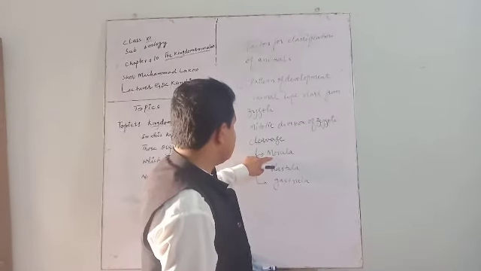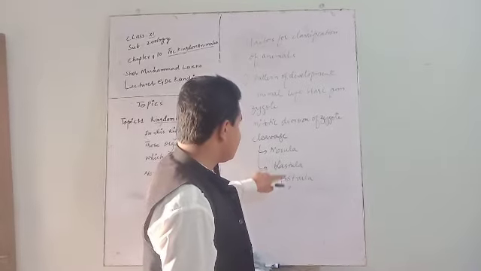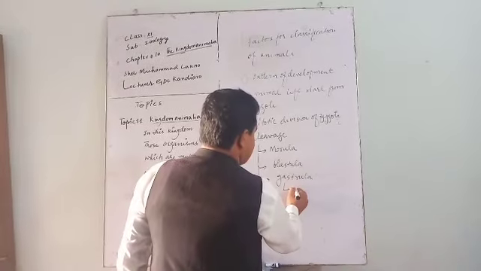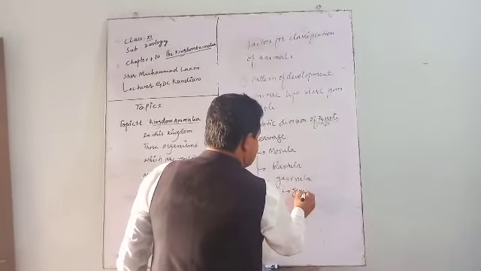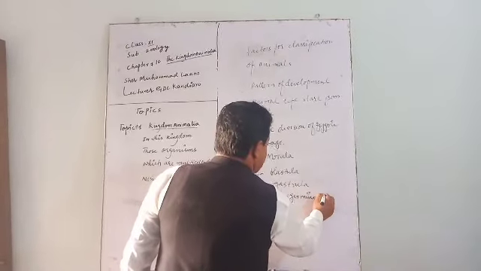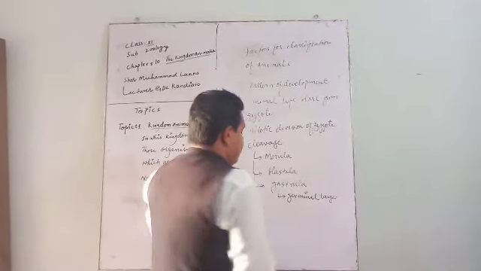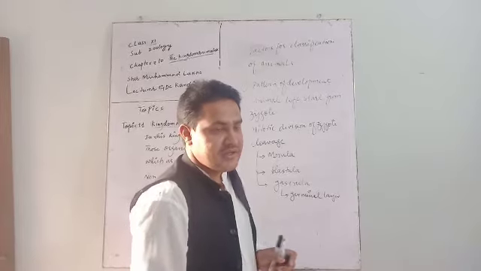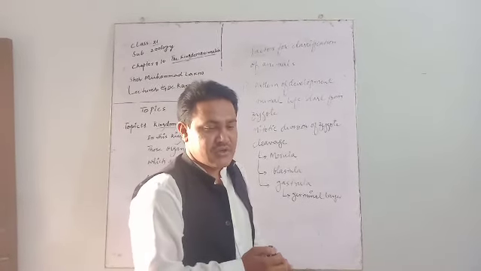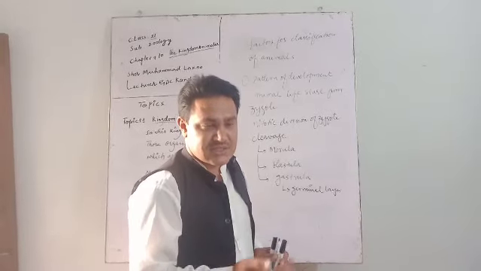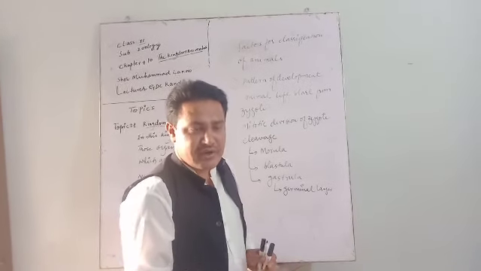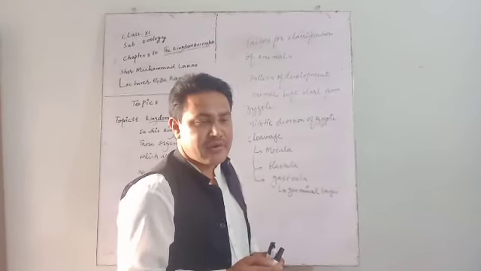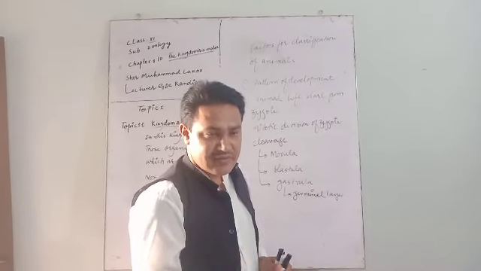From morula, it changes into the blastula, from blastula to gastrula, and from gastrula three germ layers are formed. From these three germ layers, the body of the animal is formed. Suppose from the ectoderm, our nervous system, spinal cord, and brain are formed, and from mesoderm, coelom or body cavity is formed.